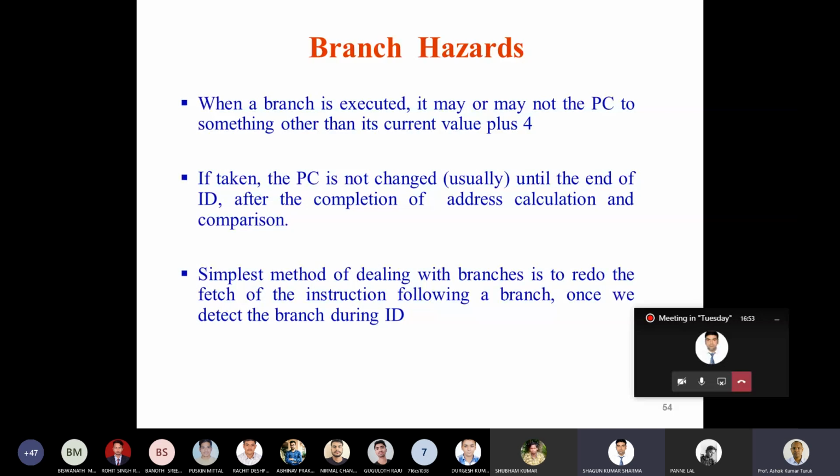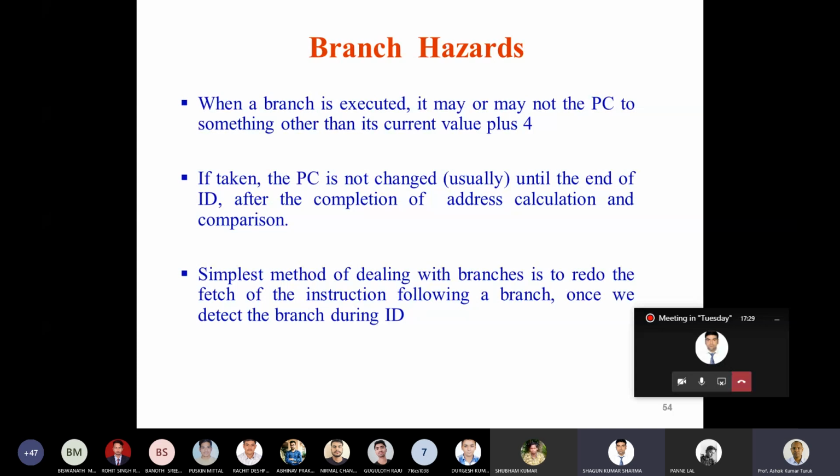So one of the simplest methods of dealing with the branch is to redo the fetch of the instruction following a branch when you detect the branch during the instruction decode stage. The moment you detect that it is a branch instruction, you refetch the instruction, or you have already fetched the instruction, then you redo the fetching of the instruction.